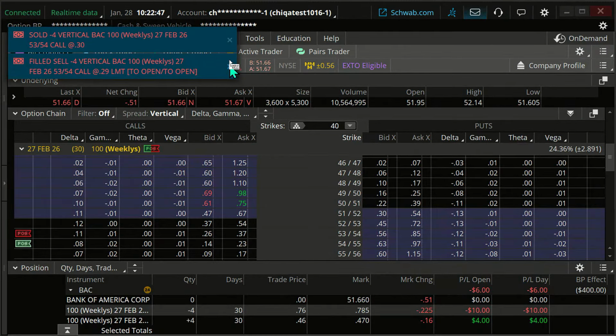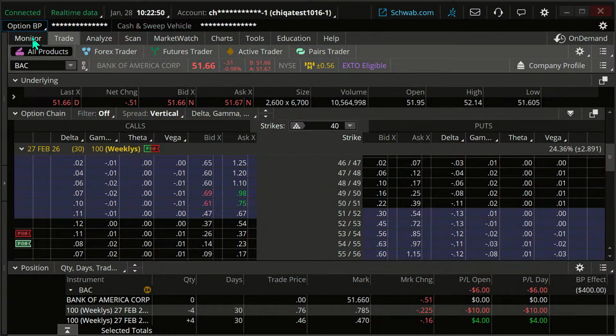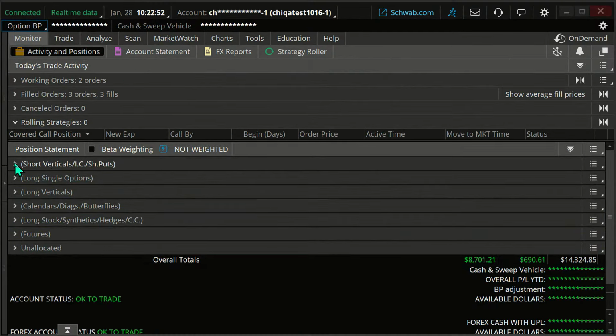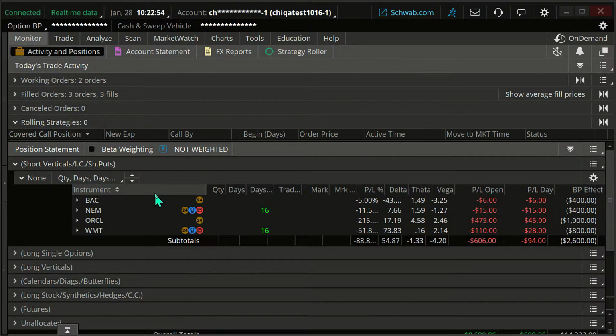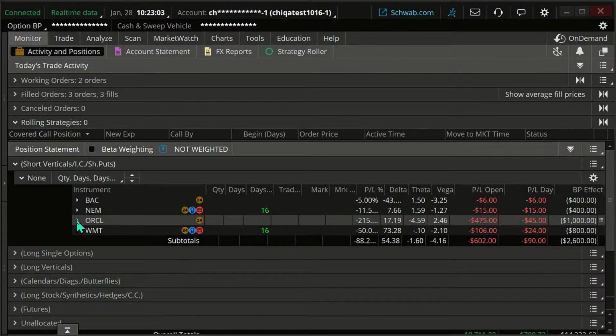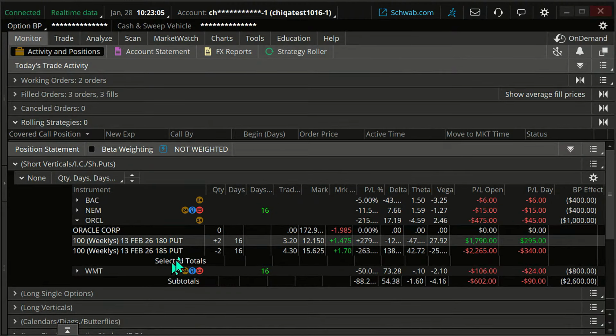Now, sometimes I get the question on these short verticals: should we put in a stop on these? You don't have to. Sometimes it would be helpful. In fact, right now on Oracle, we have a short vertical on. It's not looking so hot, is it? I've got a 180, 185 short put vertical on Oracle. We want the stock to stay above 185. Let's look at Oracle right now.